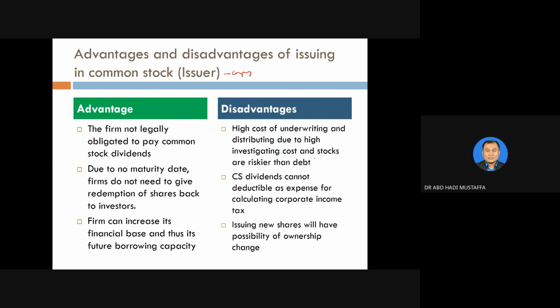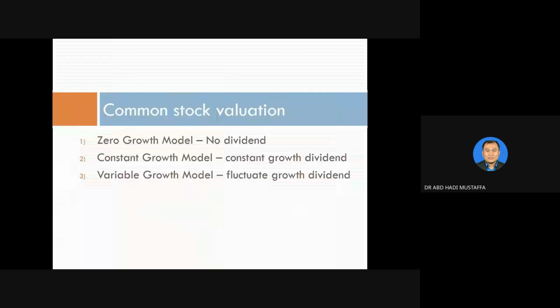Yeah, because the stock price is higher than that. And common stock dividends cannot be deducted as expenses. This one we call retained earnings. And issuing new shares will have the possibility of ownership change because of the 30% issue that I mentioned earlier. So these are the common stock valuation.